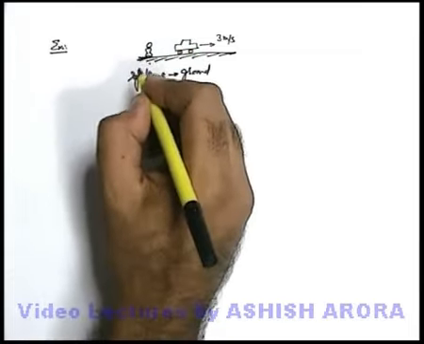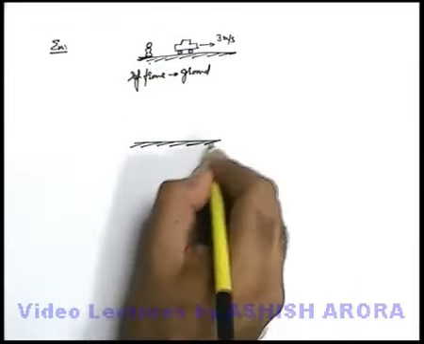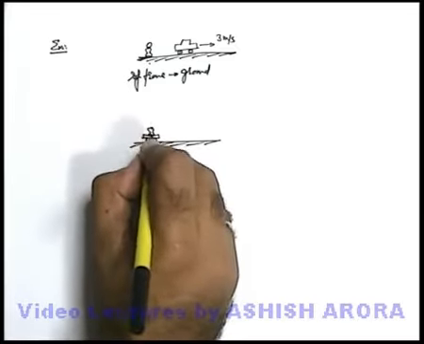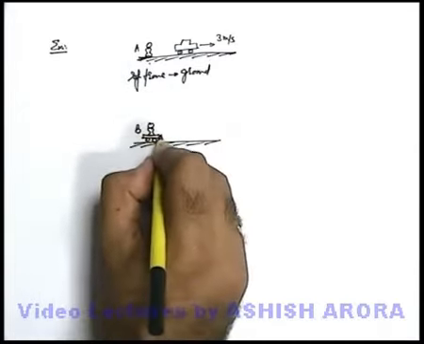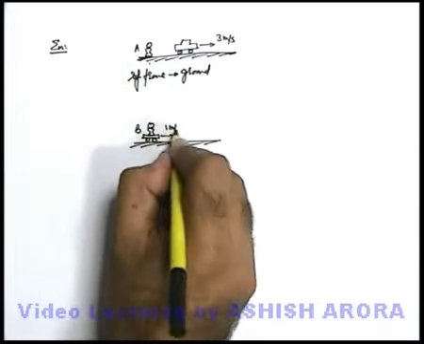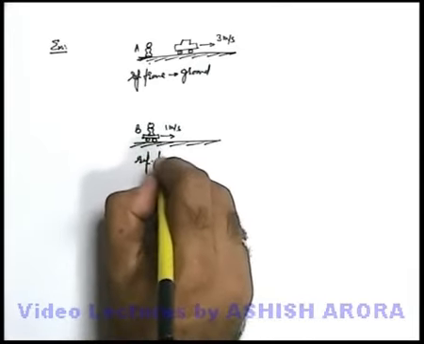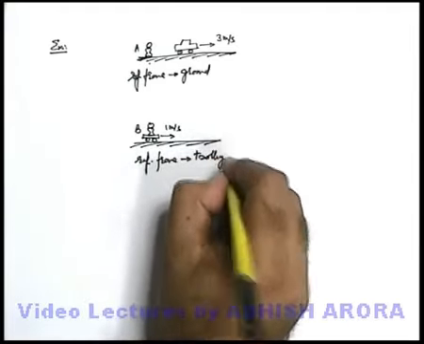Now consider another observer moving on a trolley; say this is observer A and this is observer B, who is on a trolley which is moving at a speed of 1 meter per second. Here we can call the reference frame the trolley.